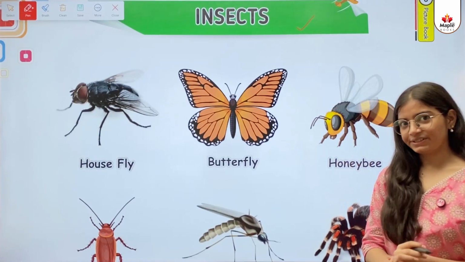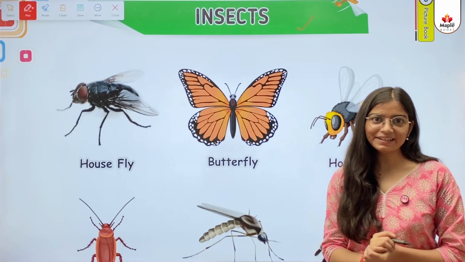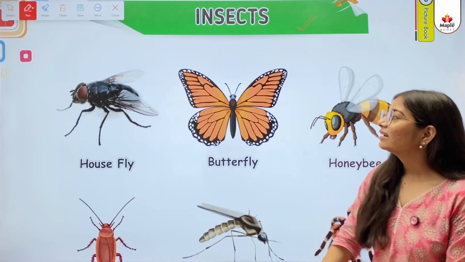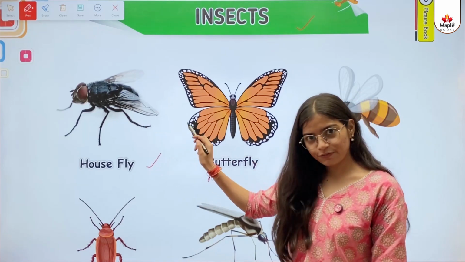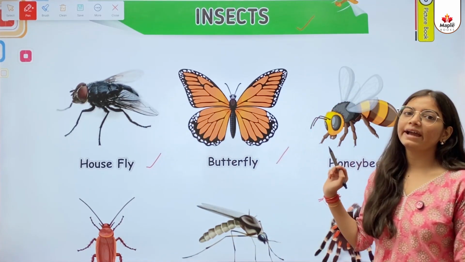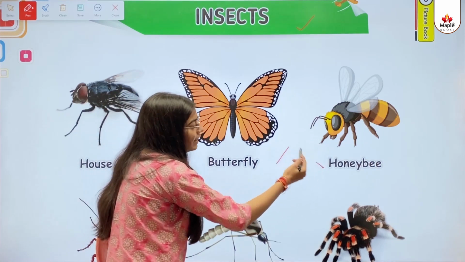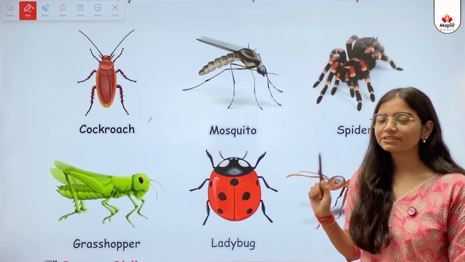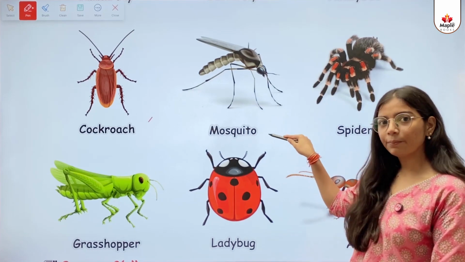Insects. So kids, in this we will learn about the different names of insects. This one is housefly. This one is a butterfly. This one is a honeybee. This one is a cockroach. This one is a mosquito.